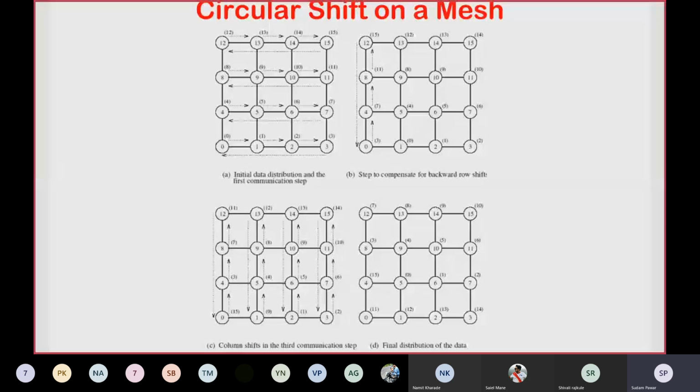Okay, in that case you need to perform the column-wise operation for only one column. Here we have selected the leftmost column, that is the nodes having 12, 8, 4 and 0.